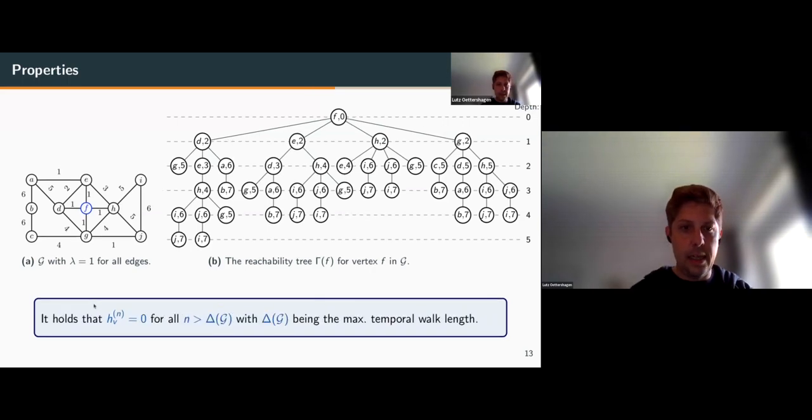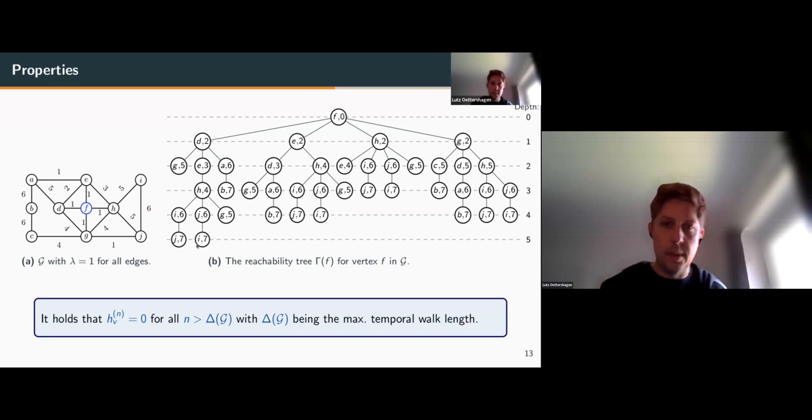On the other hand, if we choose our n large enough, the nth order temporal H-index converges to 0 for all values of n that are larger than the maximum temporal walk length. And the reason is that the length of temporal walks in this finite temporal graph is finite. And then if we choose too deep, we will always have 0 neighbors in our reachability tree.